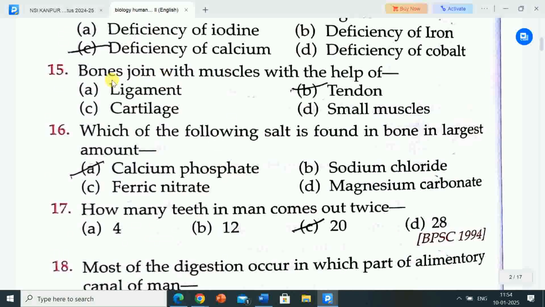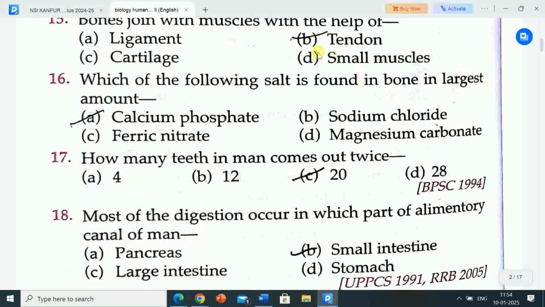Next question is, bones joined with muscles with the help of. Options are A. Ligament, B. Tendon, C. Cartilage, D. Small muscles. Correct answer is option B, tendon. Bones are joined with muscles with the help of tendon.